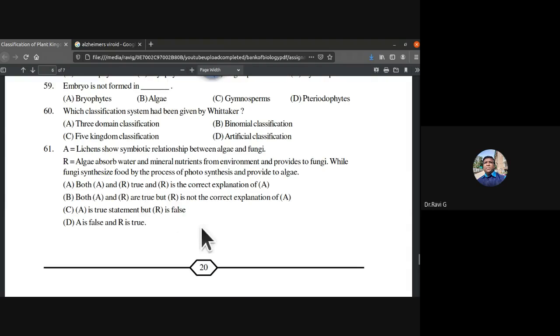A is a true statement, but R is false. Algae absorb water and mineral nutrients from environment and provide to fungi, while fungi synthesize food by photosynthesis, is a wrong statement. It should be the other way around, vice versa. That is why the reason is wrong. Assertion is true. C is the answer.